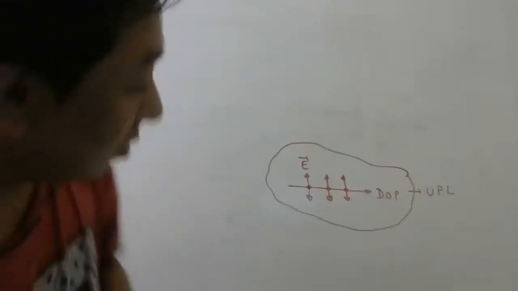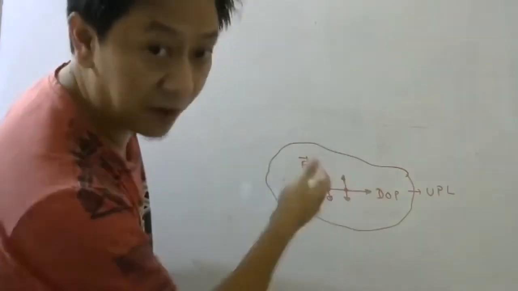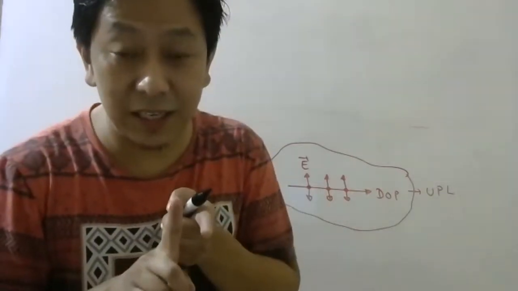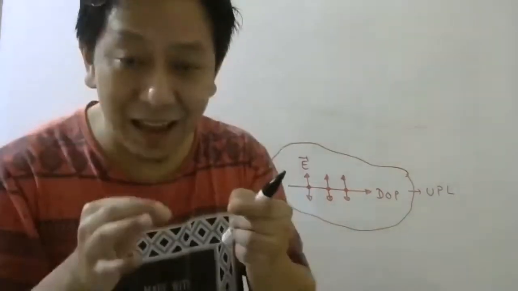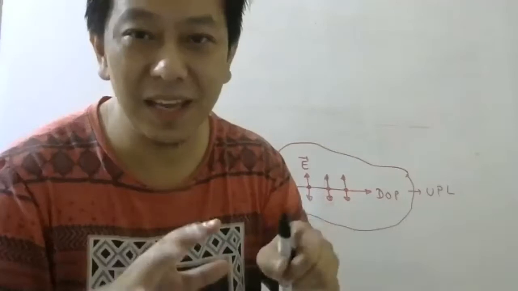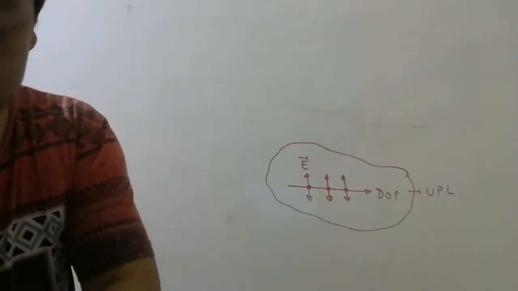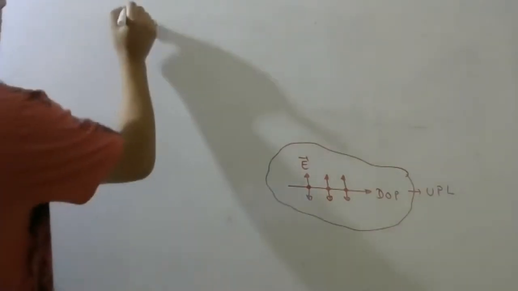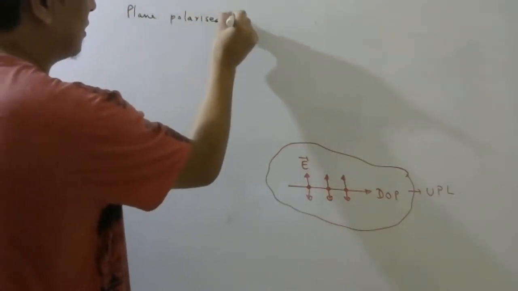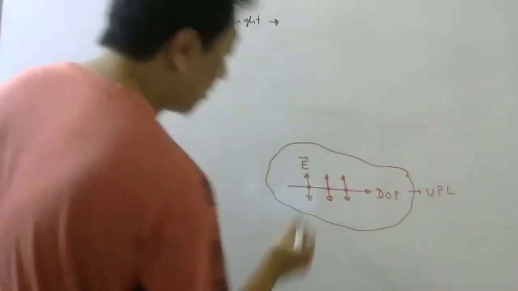Now, somehow, if you can remove one of the components, how I will tell you, then there will be electric field oscillating in only one direction. That kind of light is called plane polarized light, or sometimes simply polarized light. Plane polarized light means you have removed one of the components of electric field.